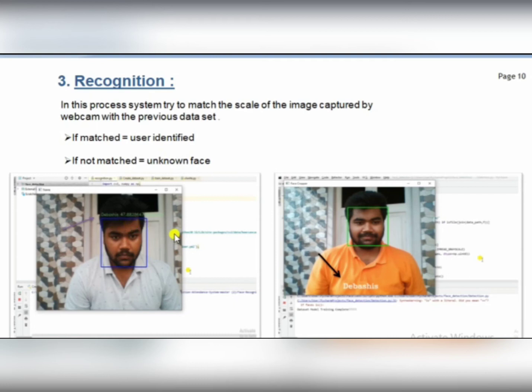In the first and second pictures, if you follow the arrow, you can see that there is one particular name, that is Devashish. It's my name. So at the time of recognition, our system can recognize my face from the dataset I created previously and show my name, Devashish. If the face does not match the previous dataset, it shows a message: unknown face or cannot recognize. Okay, so our recognition process is also done.